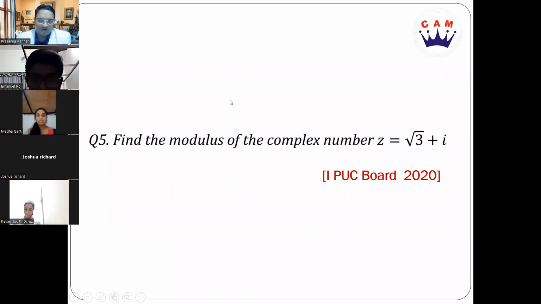Now let's move on to the fifth question. And this we have asked in the first PUC board exam 2020. Find the modulus of the complex number z is equal to root 3 plus i. Now, if I have a complex number z is equal to a plus ib, what is the modulus given by? Square root of a square plus b square. Exactly, absolutely.